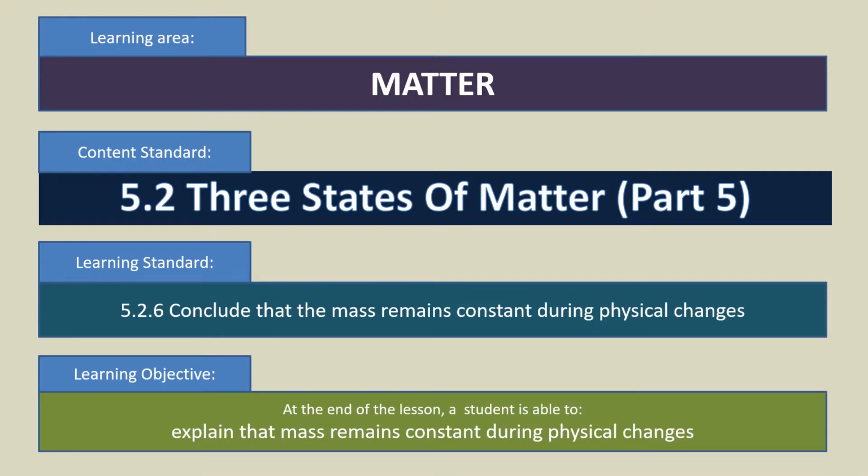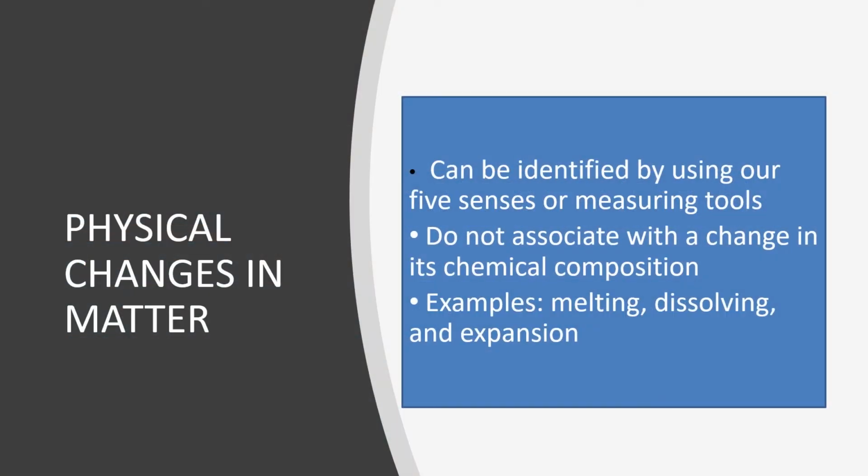After today's lesson, you are able to explain that mass remains constant during physical changes. Last lesson, you have learned that physical changes in matter can be identified by using our five senses or measuring tools, and physical changes in matter do not associate with a change in chemical composition. Examples of physical changes are melting, dissolving, and expansion.